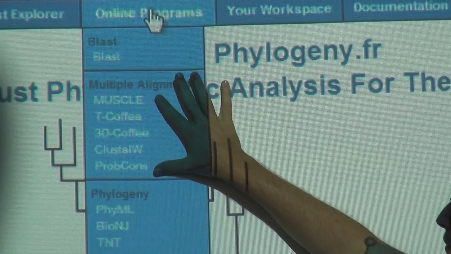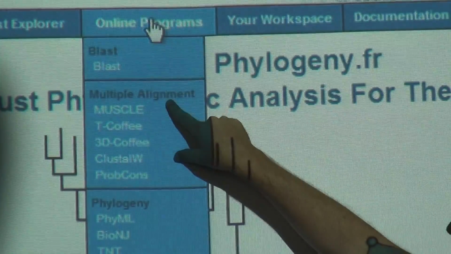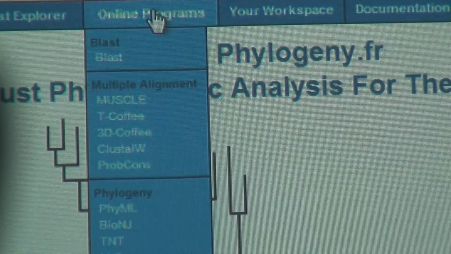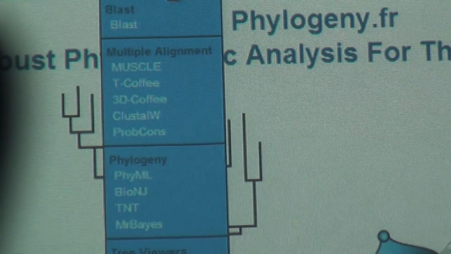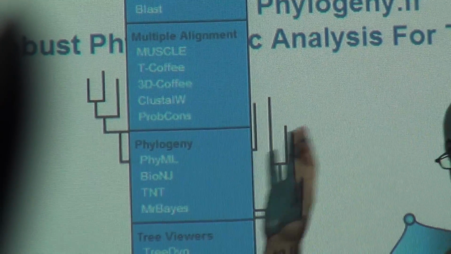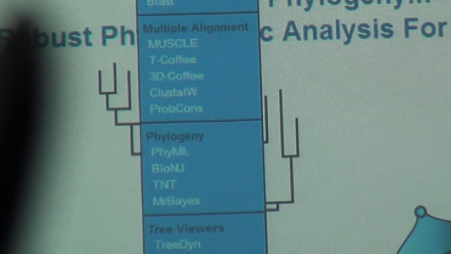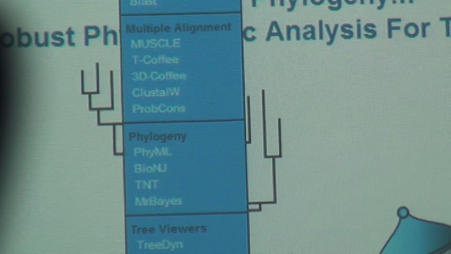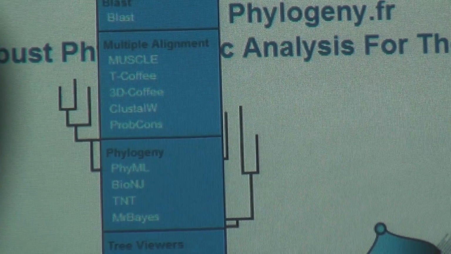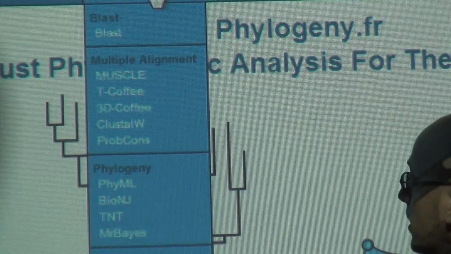And we have 5 programs for alignment. These 5 programs are all fine, they all work very nicely, but the easiest, the nicest in my taste is muscle.